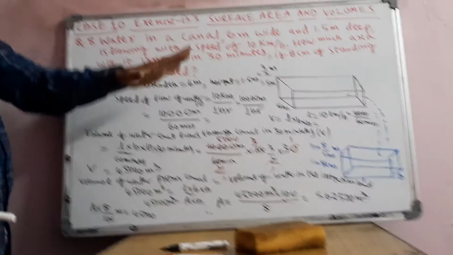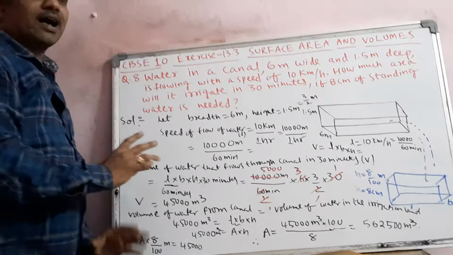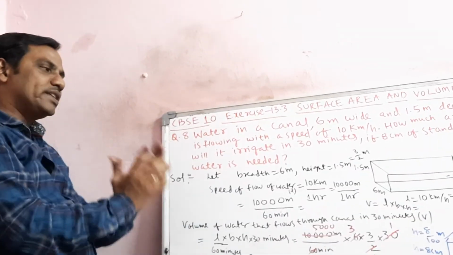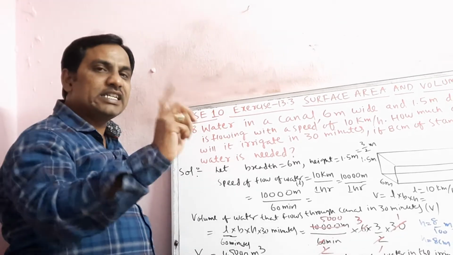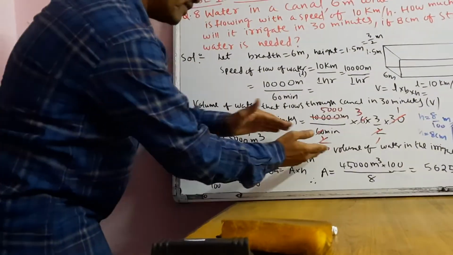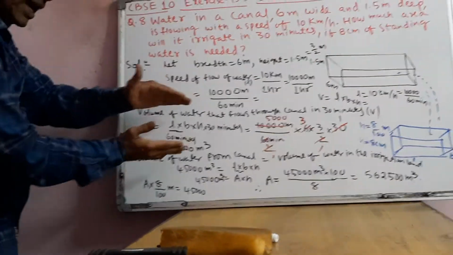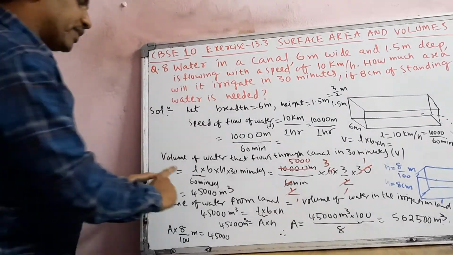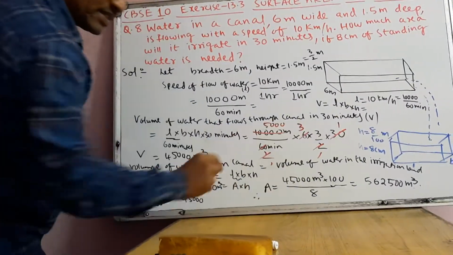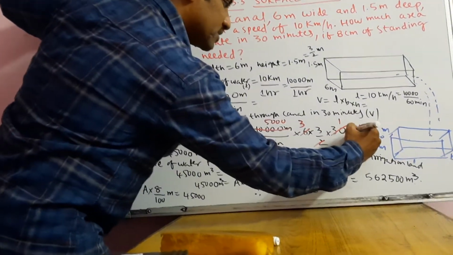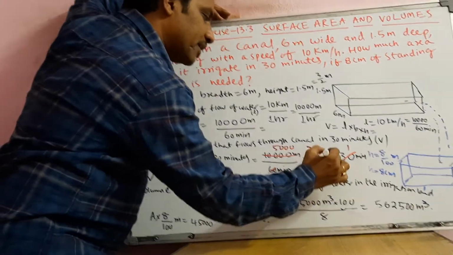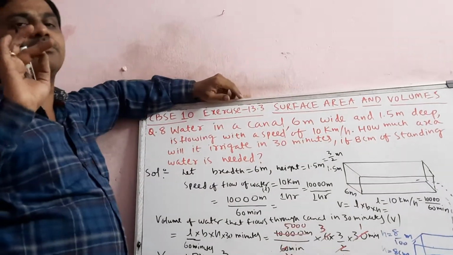So this is one important problem. This was asked in previous years a number of times. Most of the students get confused a lot. The only technique you have to use is to check whether the units on LHS and RHS are correct. Volume of water from canal is equal to volume of water in the irrigation land. When we calculate the volume, are you getting exactly meter cube or not? Here 30 minutes per minute, so when you write minute, the minute gets cancelled. So meter into meter will give you meter cube.